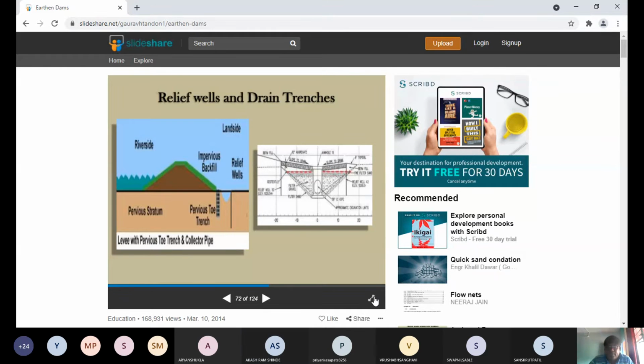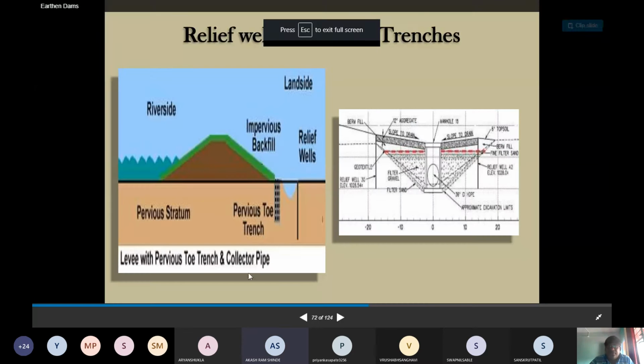See the diagram. As per the diagram, you have to look at these vertical relief wells.